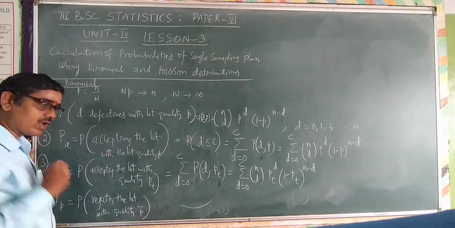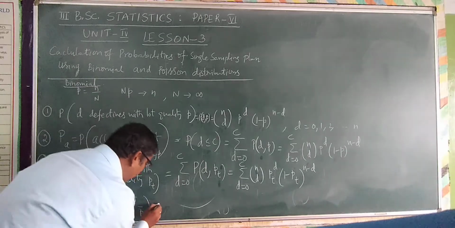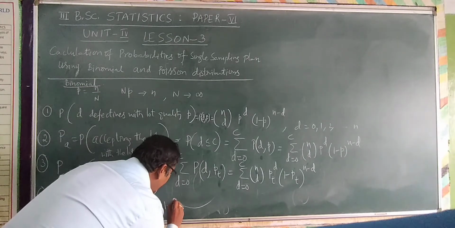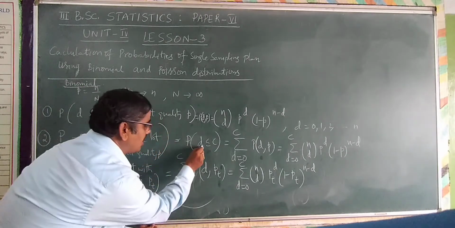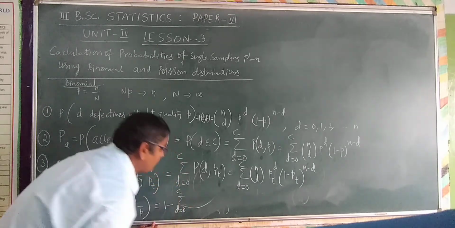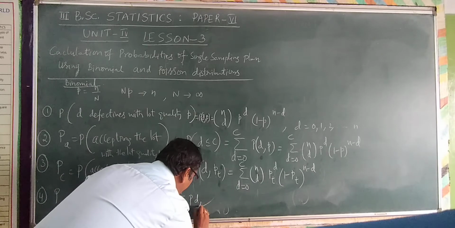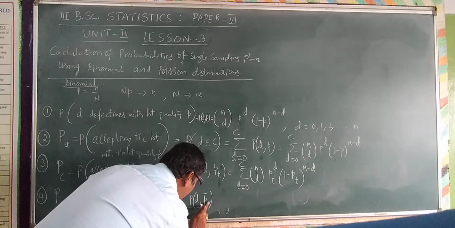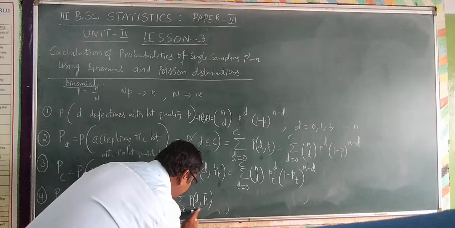So rejecting is 1 minus probability of accepting. So I am writing 1 minus probability of D less than or equal to C, directly as summation D is equal to 0 to C, probability of D comma P bar. It is not PT. It is P bar.